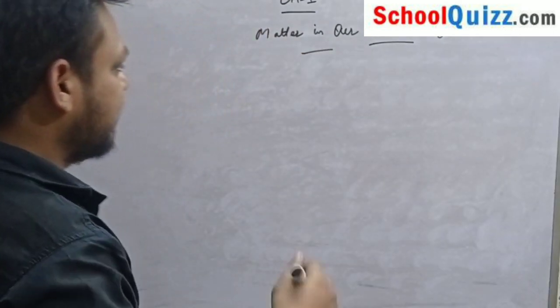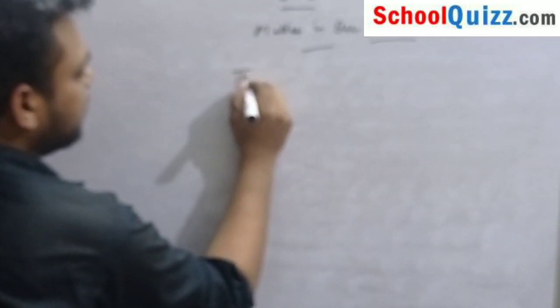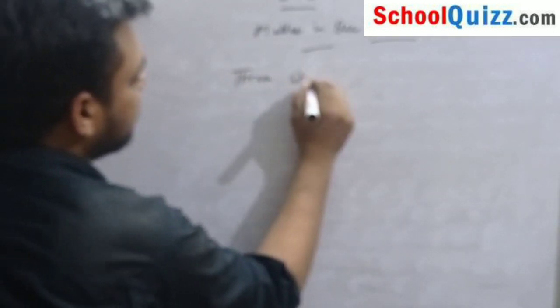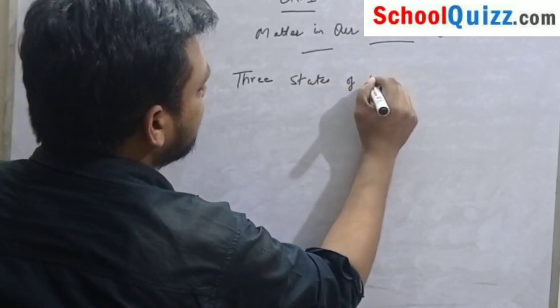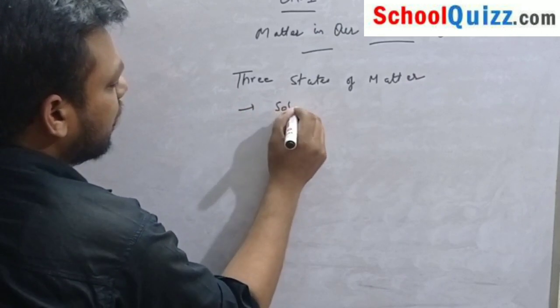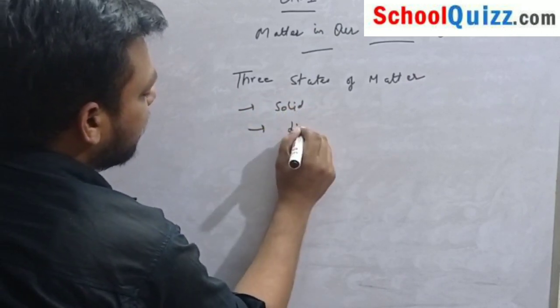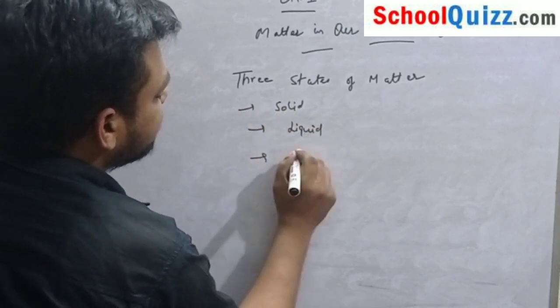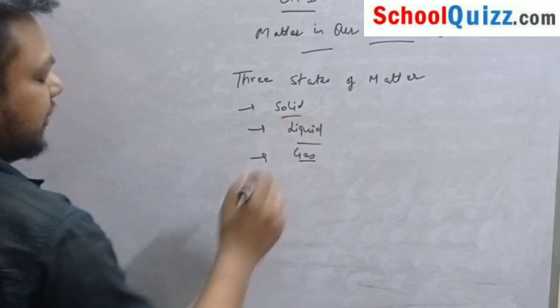We have already discussed what is matter, and now we will discuss its three states, that is solid, liquid and gas.